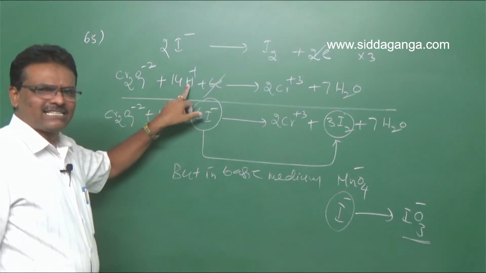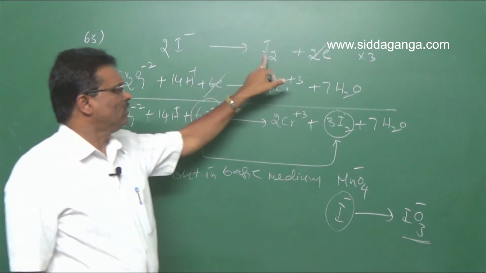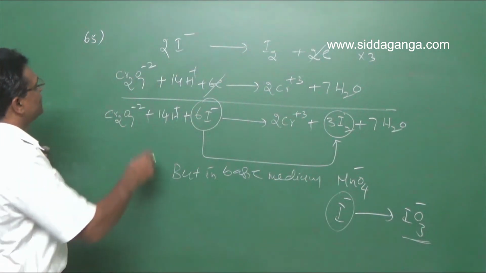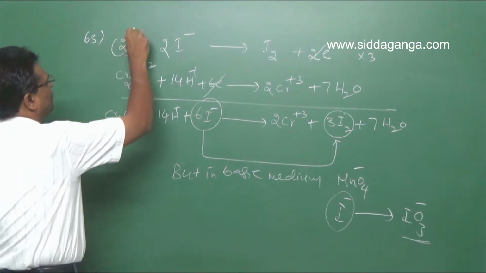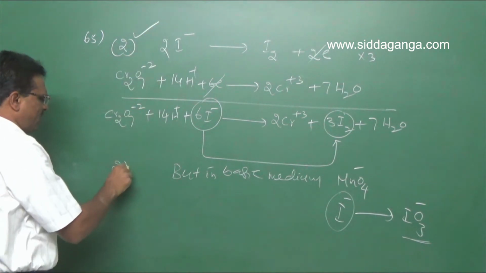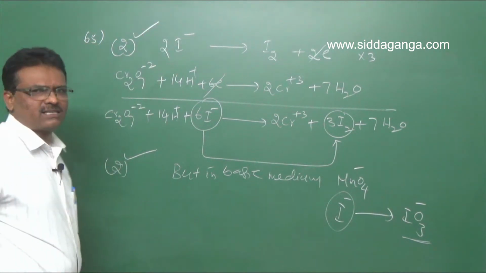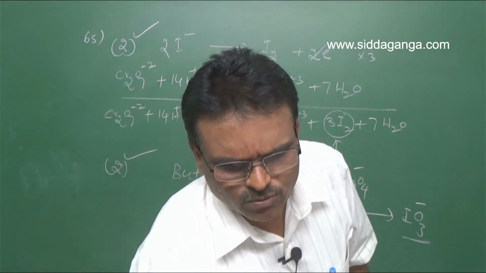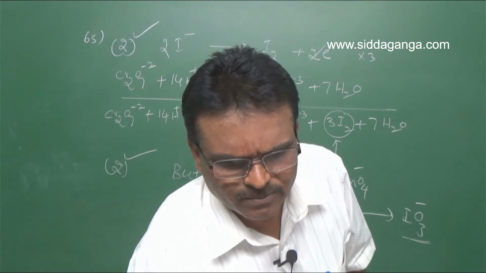Dichromate in acid medium oxidizes iodide to iodine. So for question number 65, the second option is correct. Next, let us move on to question number 66.